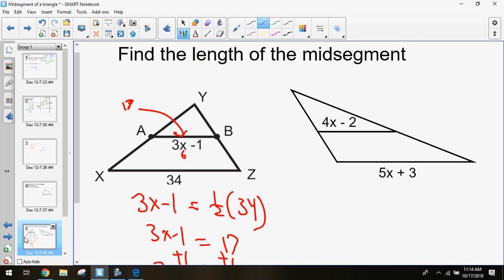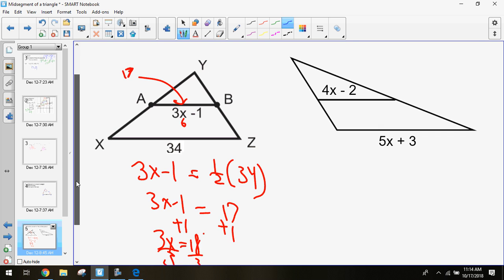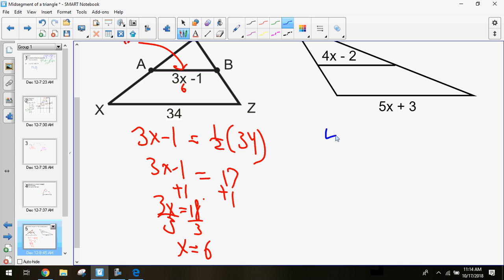Looking at this second problem, we have an expression for our midsegment and for our base. So we don't know what the value of either of them is. We can't just say the value is 17 like we did on the last one. What we do know, though, is that our midsegment of 4x minus 2 is equal to 1/2 of our base, so 1/2 of 5x plus 3. That's what we have so far, based off of our knowledge of midsegments.